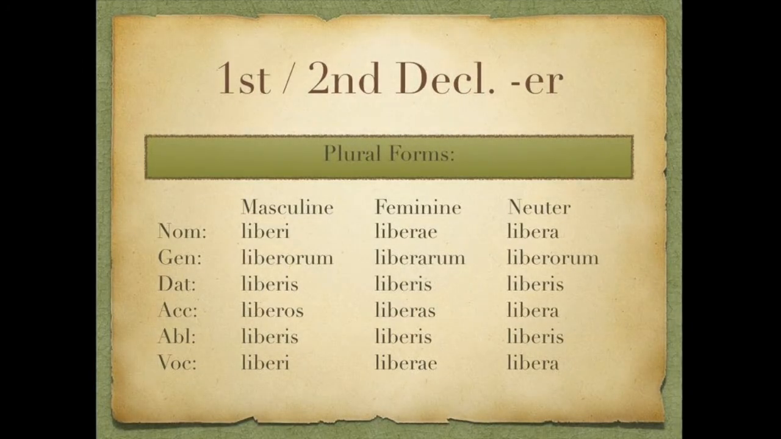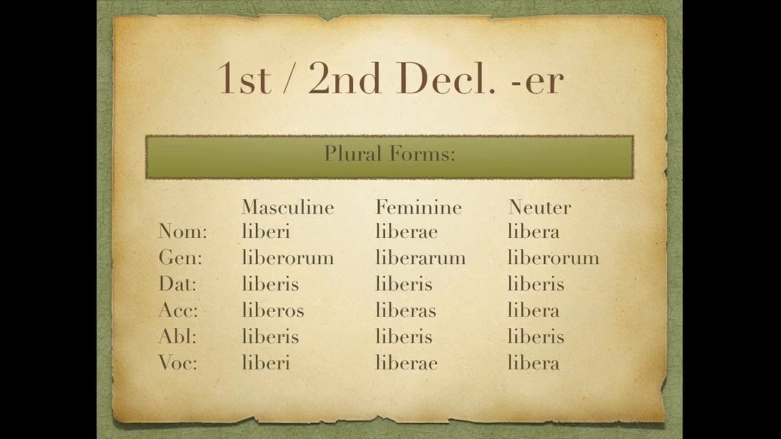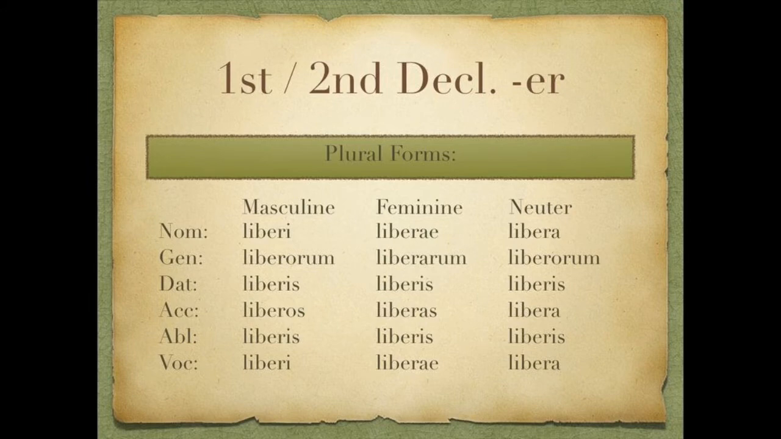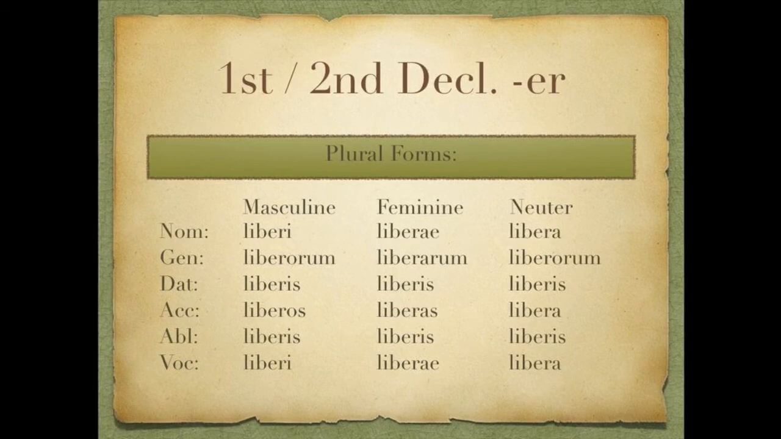So let's go ahead and look at the plural forms for our adjective. Nominative, liberi, liberae, libera. Genitive plural, liberorum, liberarum, liberorum. Dative, liberis, liberis, liberis. Accusative plural, liberos, liberas, libera. Ablative, liberis, liberis, liberis. And then vocative, liberi, liberae, libera.